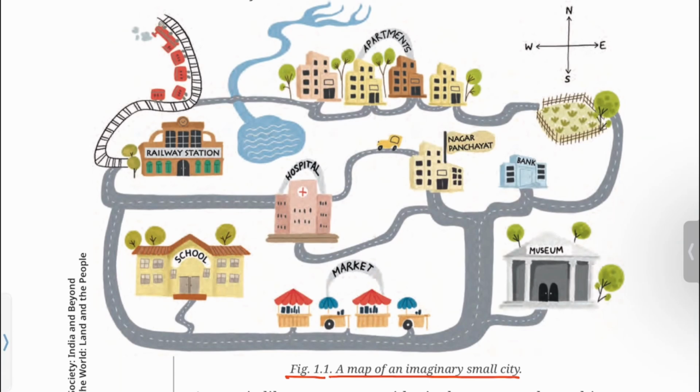You can see a hospital with a red cross sign, market, Nagar Panchayat, bank, museum, school, railway station, apartment blocks, railway lines, roads, public garden, and water bodies such as ponds and streams.